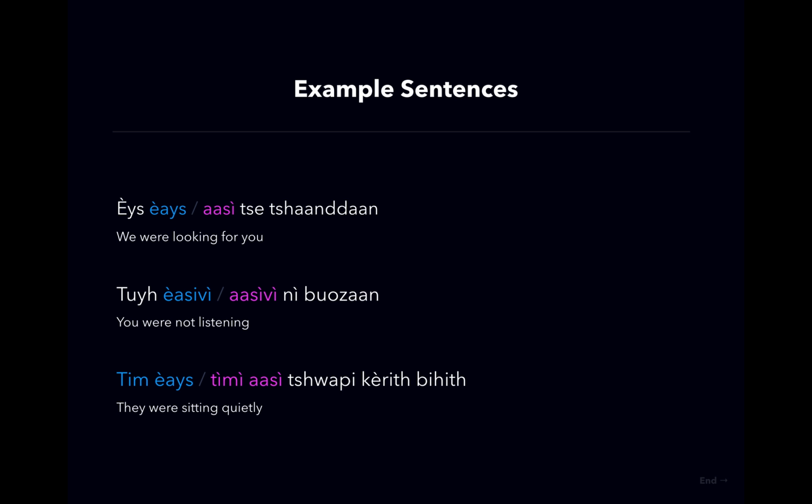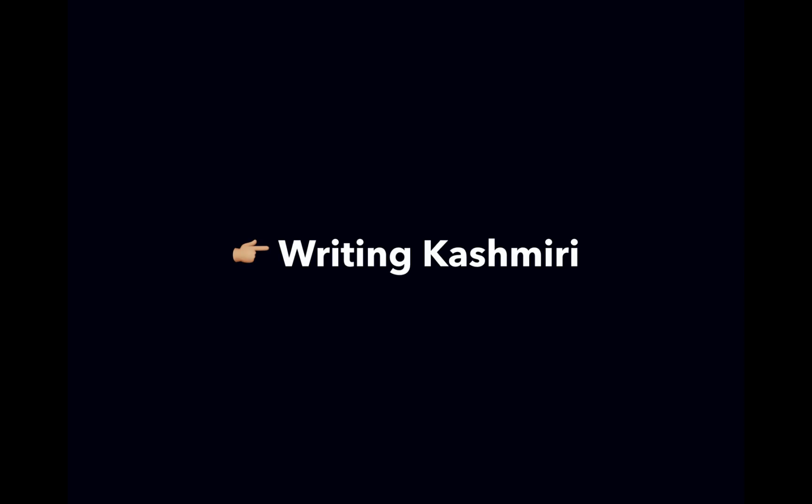Tim us, topakarit bihit, or tim as, topakarit bihit. Okay, there's a little typo over here. It should say top and not topi. It should be an I with an accent. Tim us topakarit bihit, tim as topakarit bihit. Word for word, they were quiet with sitting, or quiet having done sitting. They were sitting quietly. That's it for to be in the past and the future.